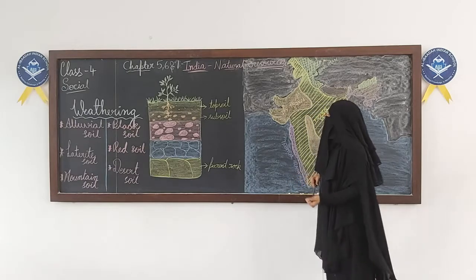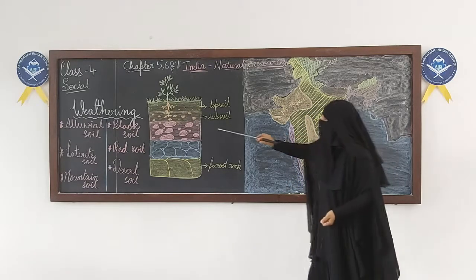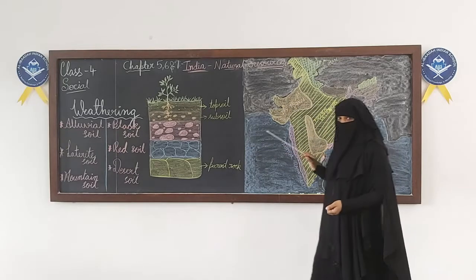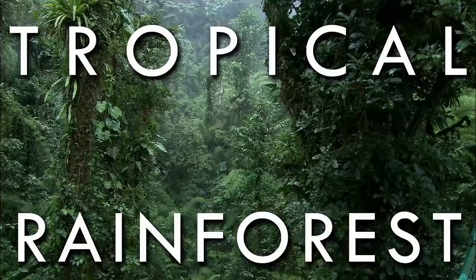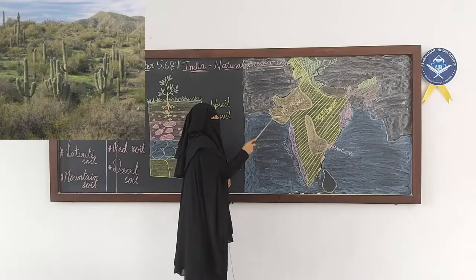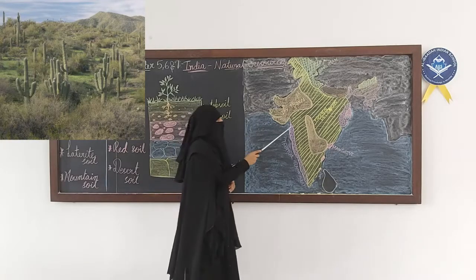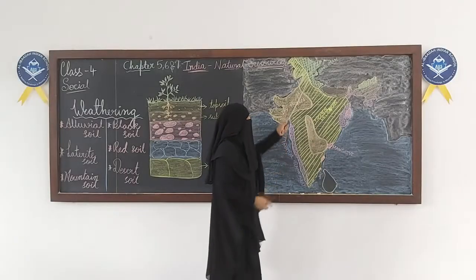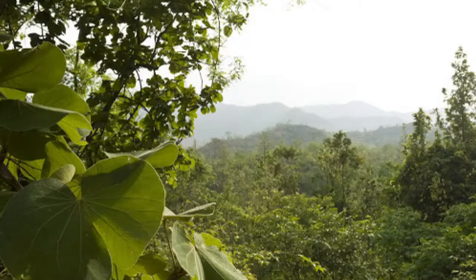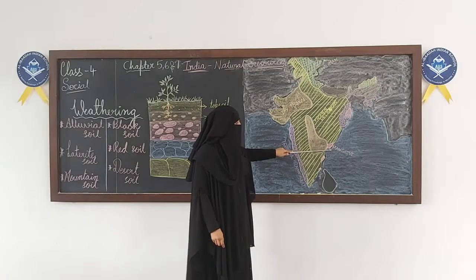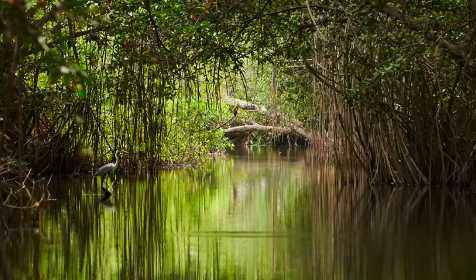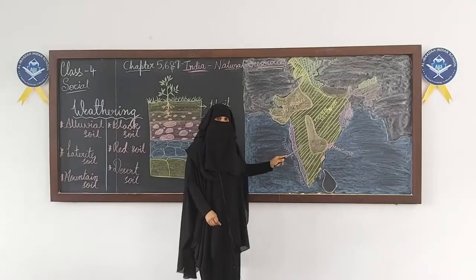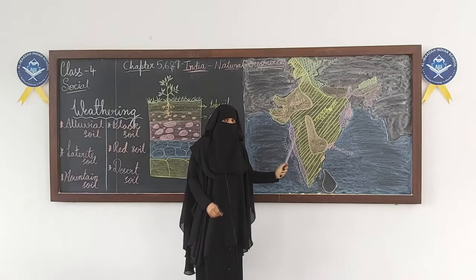Now, let us see how forests are formed. According to the soil, we have different types of forest as well. We have tropical rainforest in the coastal region here. We have dry thorny forest in Rajasthan areas. Here we have tropical deciduous forest, in the tropical region. We have Himalayan vegetation, and Himalayan forests are different. Here we have mangrove forest. We have different types of forest according to the type of soil available; soil and climate affect the forest.